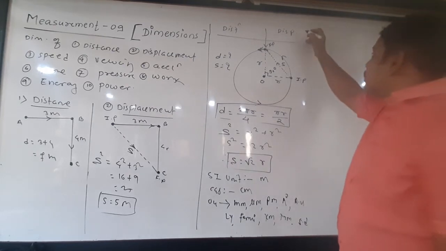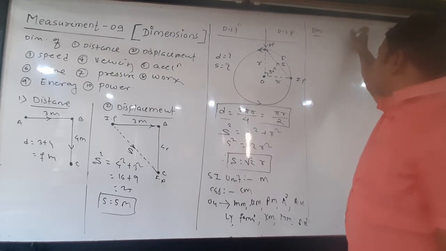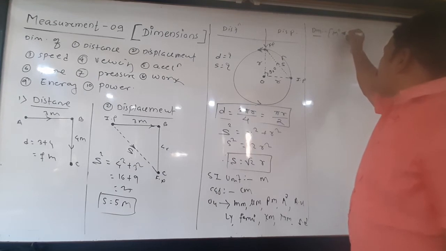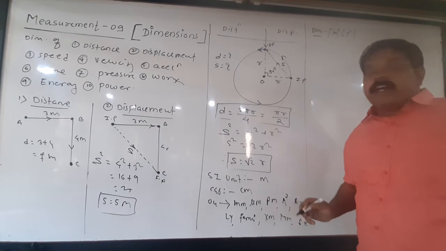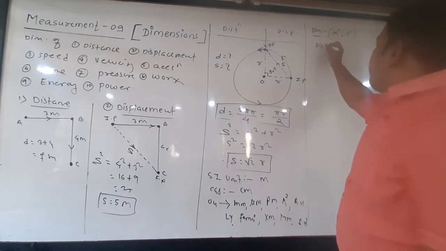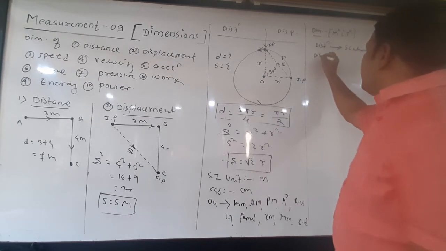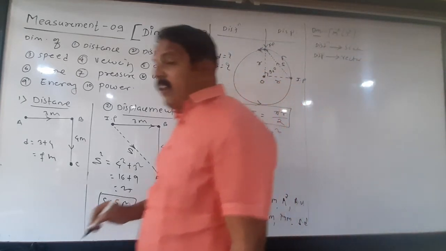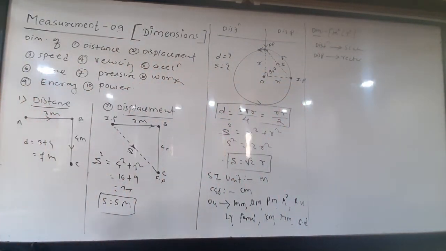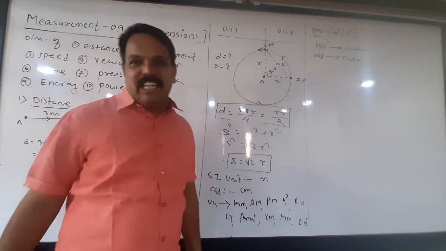Then what are the dimensions of distance and displacement? Both are length. The SI unit is meter, so the dimensions are M^0 L^1 T^0. Then the question arises whether it is vector or scalar. Remember, distance is considered a scalar quantity, but displacement is a vector quantity. Clear? So that much data we got regarding distance and displacement.